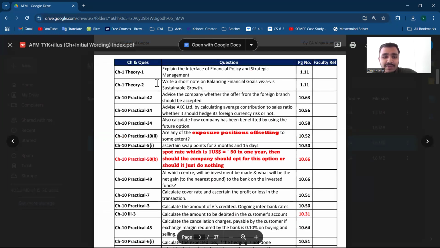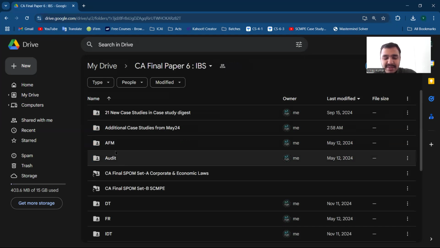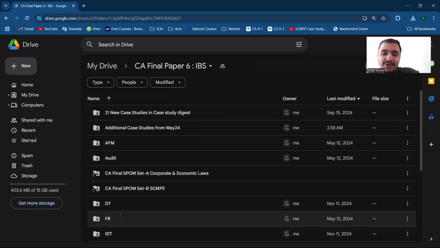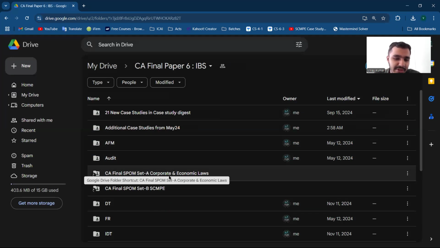Key according to the question of that particular topic being asked. Key A to Z, then chapter 1 and so on will be there. So now for AFM, I have shared two indexes, for concept and TYK. And firstly, covering the concept wise index, I have shared it for AFM and law, that is set A and set B. Three concept wise indexes I have shared. For the others, I can't share for this attempt. For the next attempt, it will also be available for FR, IDT, and DT too. Firstly FR and audit, that will surely be there.